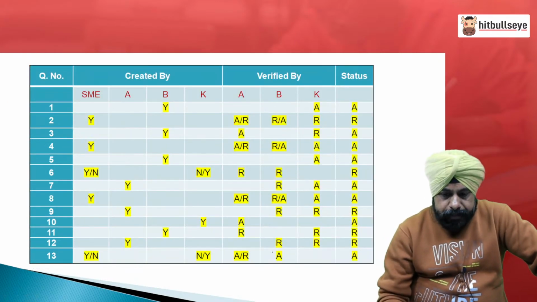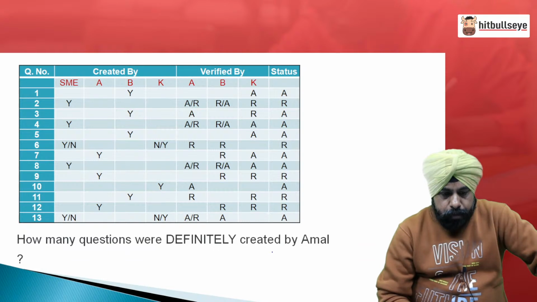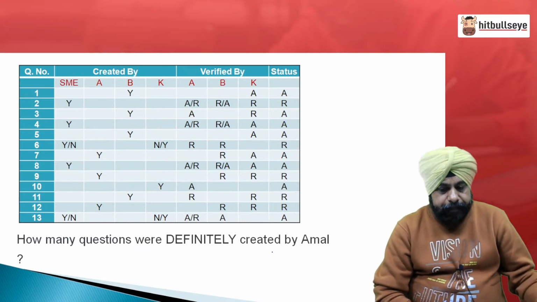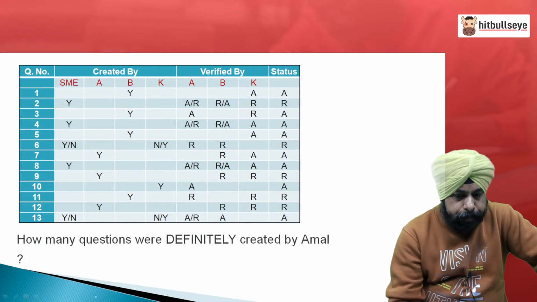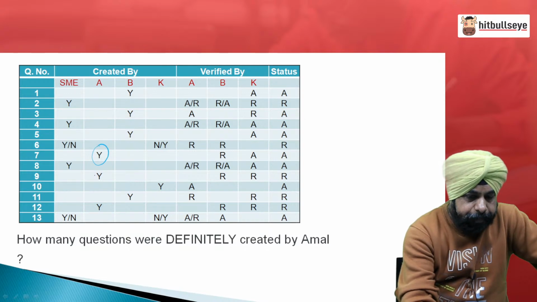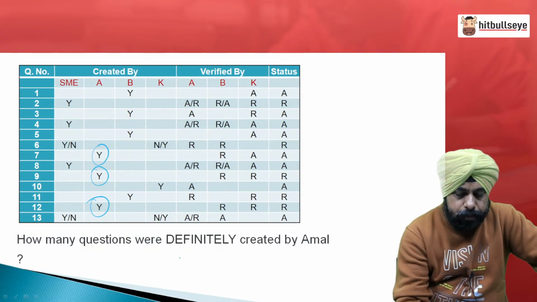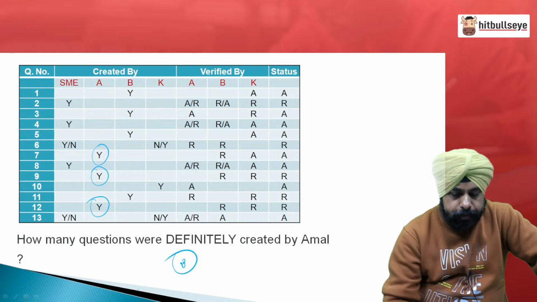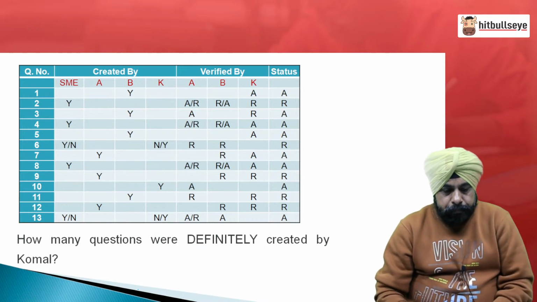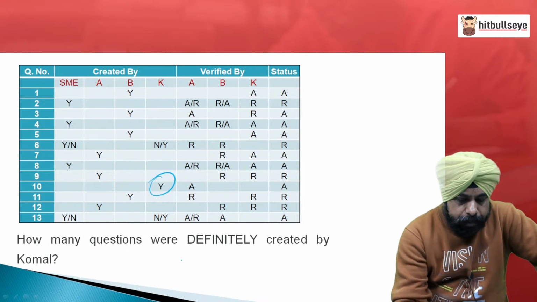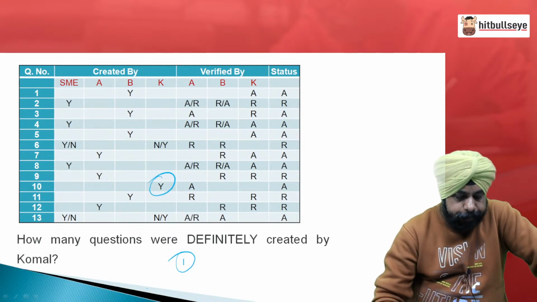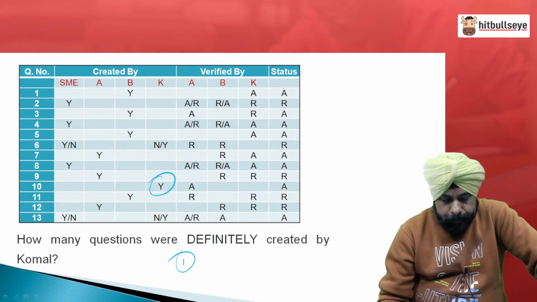So, people, this was the table the way I told you. The first question was how many were definitely created by A. So, people, if it is definite, you should only be talking about the ones you are sure about. So, A definitely has created 3 questions. So, the answer for this question is 3. How many were definitely created by K? So, by K there is only one question which was definitely created. So, answer is 1.